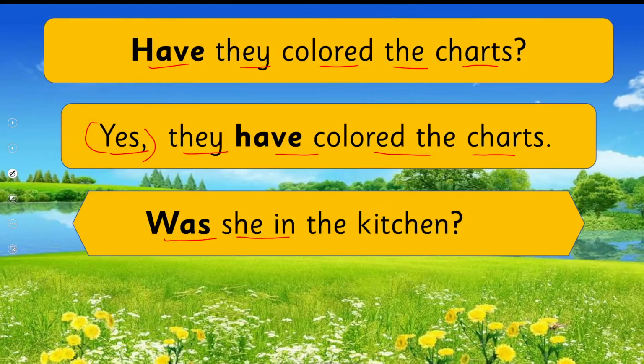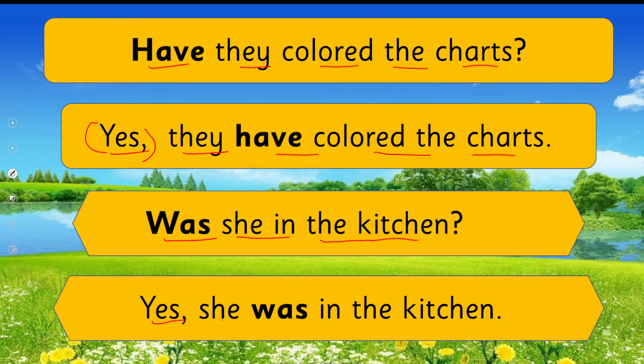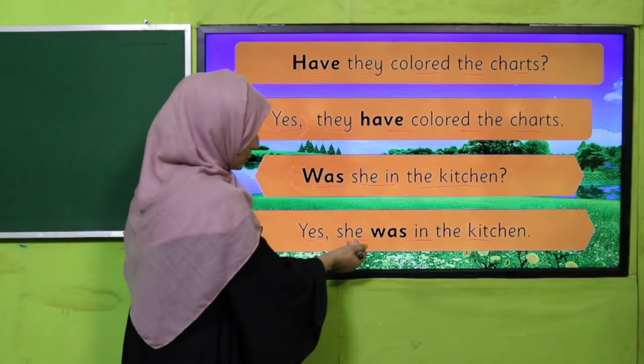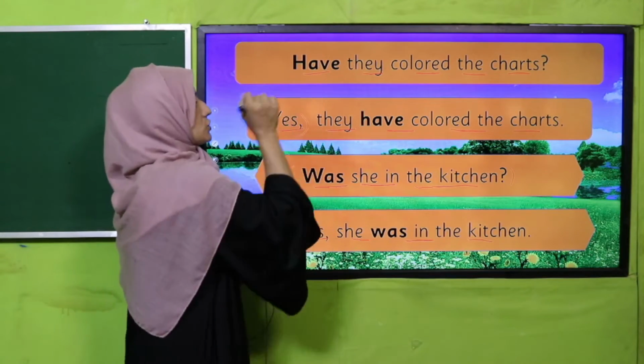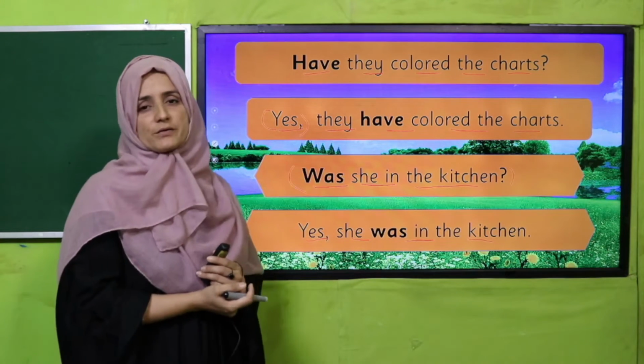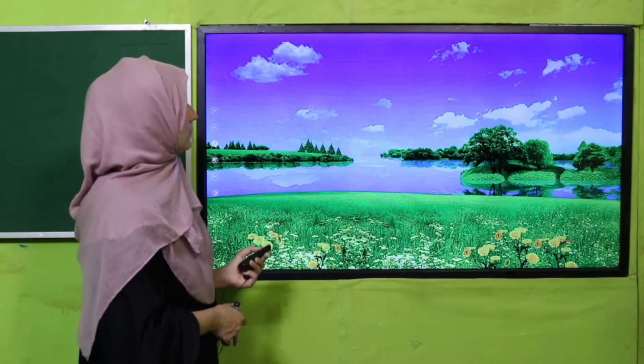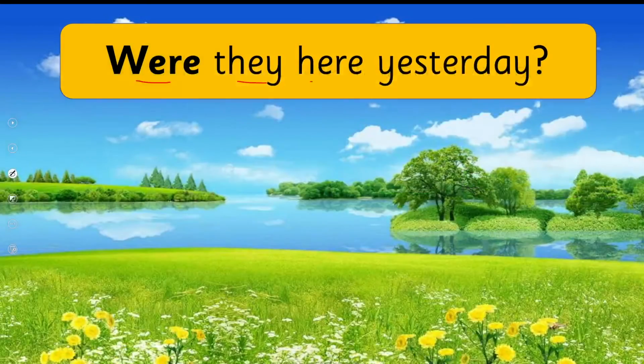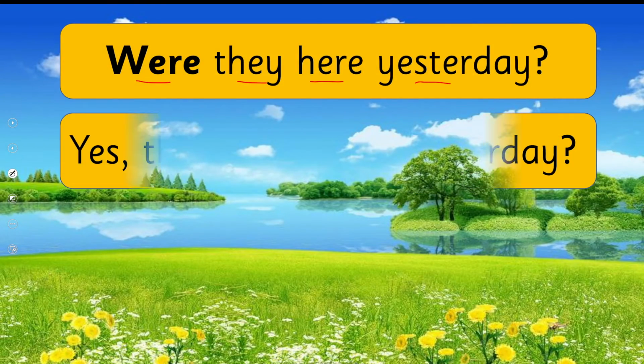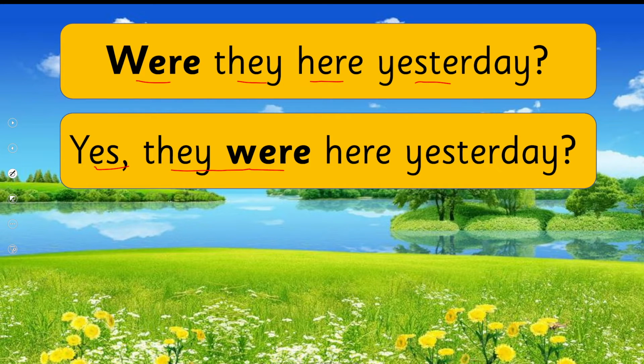Next is: Was she in the kitchen? Yes, she was in the kitchen. See that? You have to get that. We have to use the same tense, beta. In which tense is the question being asked? If the question is in past tense, I have responded in past tense. If the question is in present tense, I have responded in present tense. Keep remembering that. See there: Were they here yesterday? Yes, they were here yesterday. This is the way.